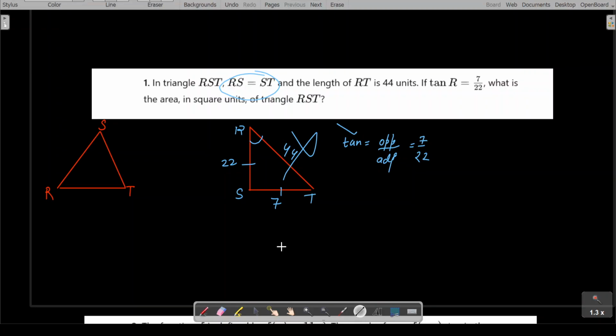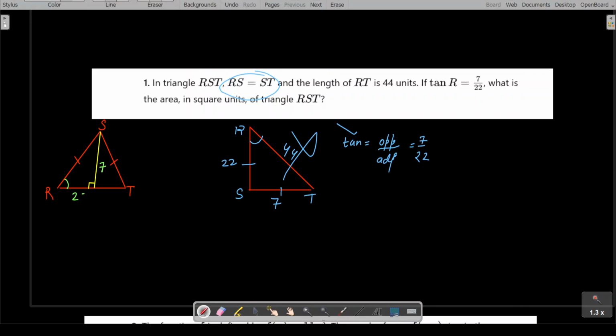What am I going to do? I'll just draw a straight line, a perpendicular line dividing this triangle into two equal right angle triangles. So now I can say that RS equals ST, and here we can use that tan R concept. So this is R, tan R is going to be opposite to adjacent, so this is opposite, that means this is 7.